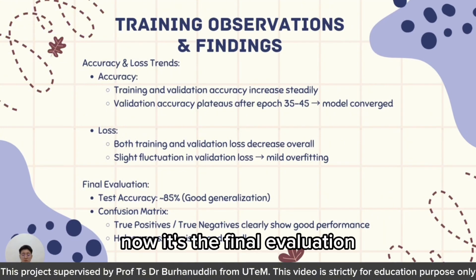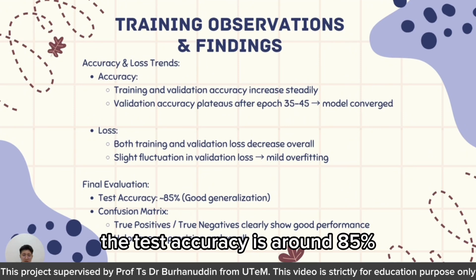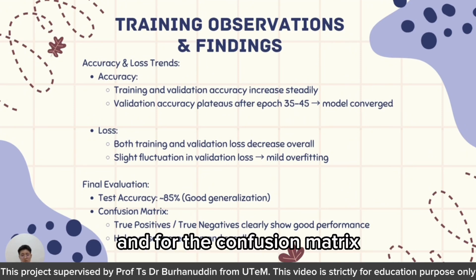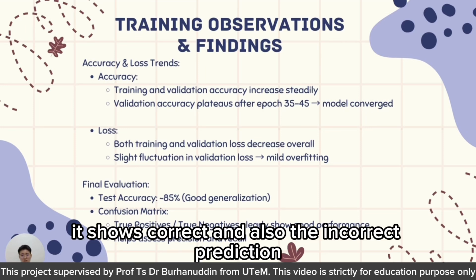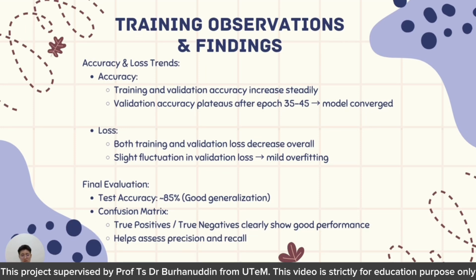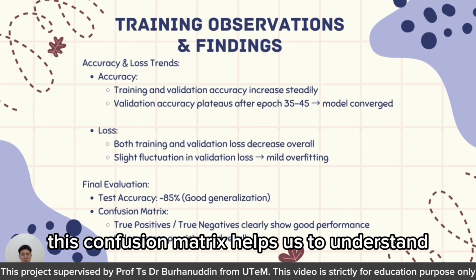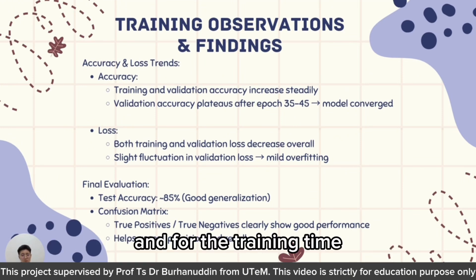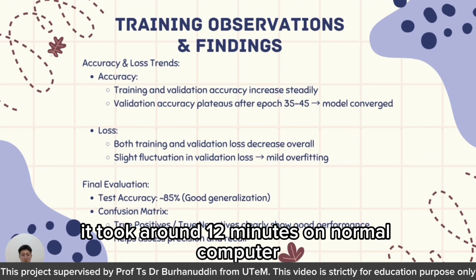Now is the final evaluation. The test accuracy is around 85%, and this shows that this is quite good. And the confusion matrix shows the correct and also the incorrect predictions. This confusion matrix helps us to understand how well the model predicts rain. And for the training time, it took around 12 minutes on a normal computer.